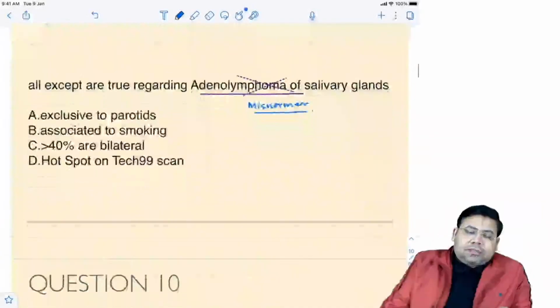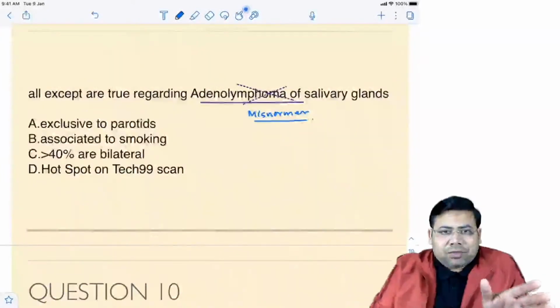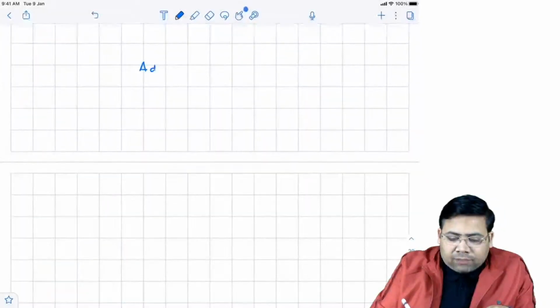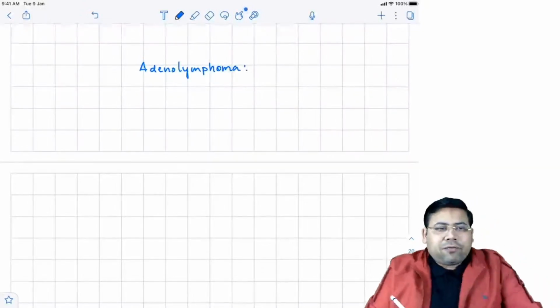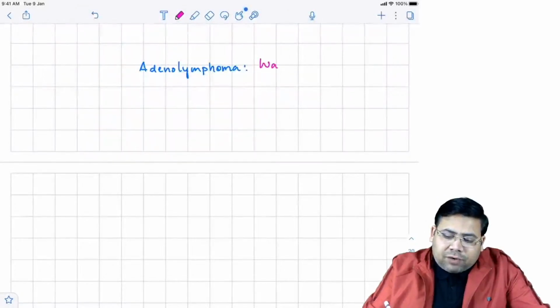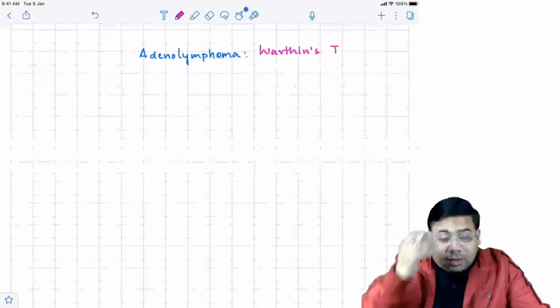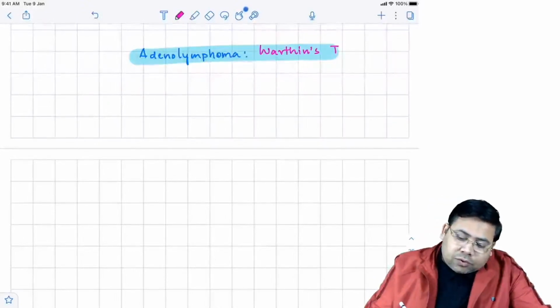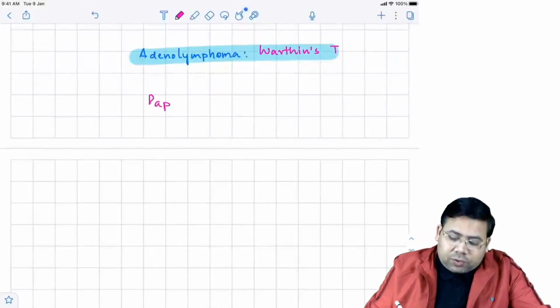So let us talk about something about adenolymphoma, then we'll come back to this question and solve it. So let us see this. When you talk about adenolymphoma, what is another name for adenolymphoma? Answer is adenolymphoma is also known as Warthin's tumor. What is one more name for adenolymphoma? This is also known as papillary cystadenolymphomatosis.